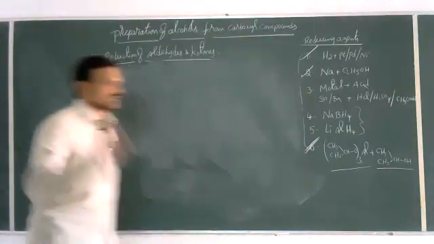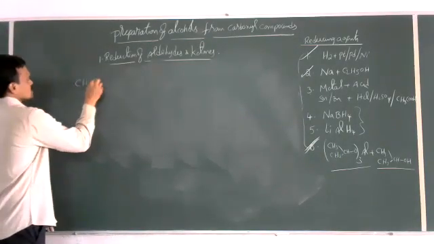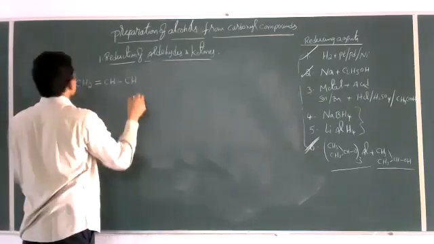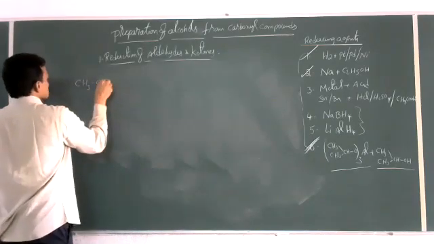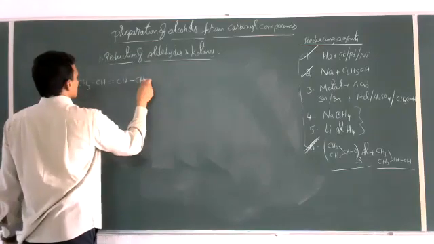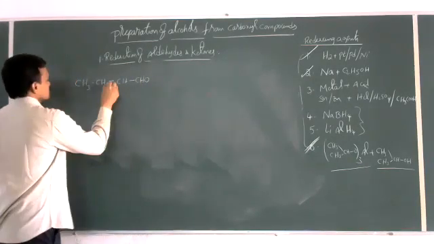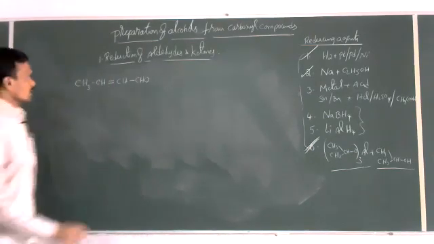Now I'll take an unsaturated aldehyde. CH3, CH double bond, CH single bond, CHO.